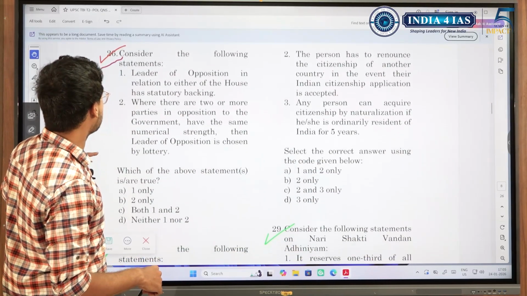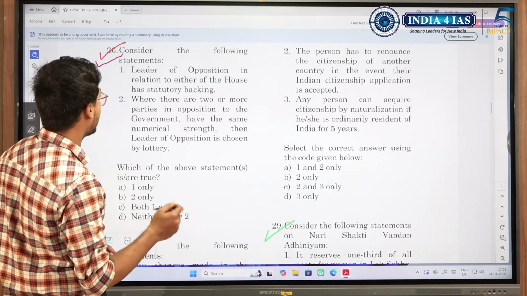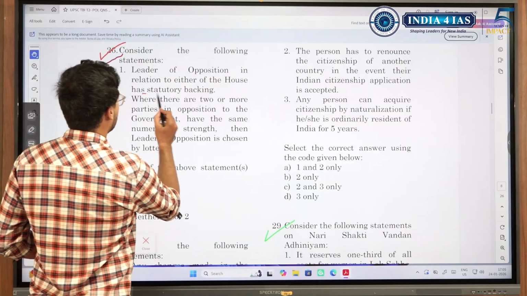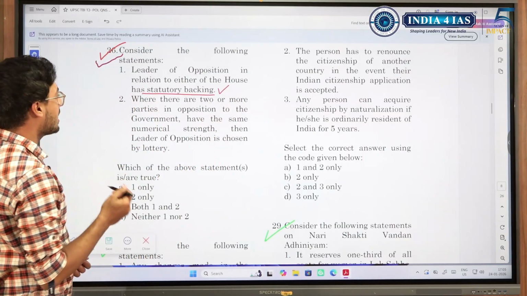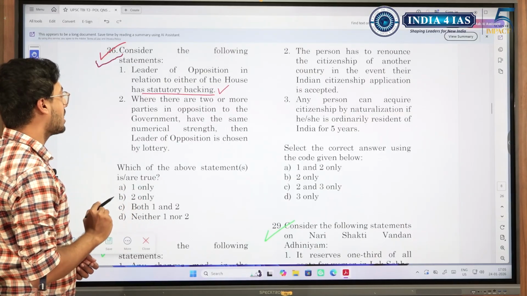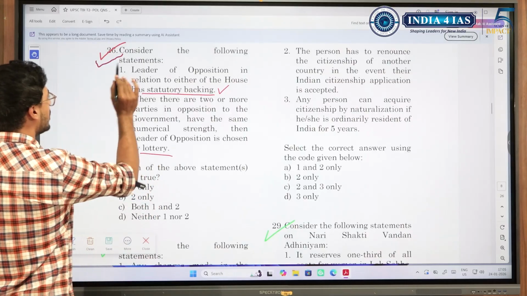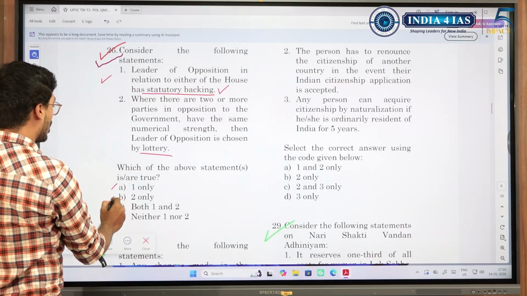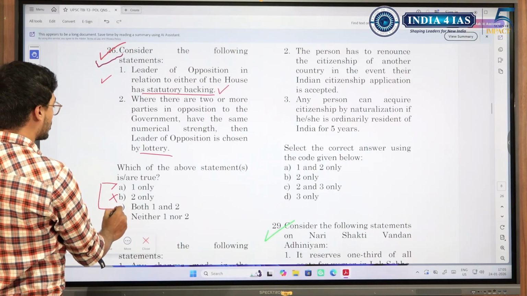Consider the following statements. Leader of opposition in relation to either of the houses has statutory backing. Yes, leader of opposition has a statutory backing. Where there are 2 or more parties in opposition to the government having the same numerical strength, then leader of opposition is chosen by lottery. Suppose we know one is correct, then the answer is neither 2 nor neither. So how do we choose between these 2 things? Let us see.